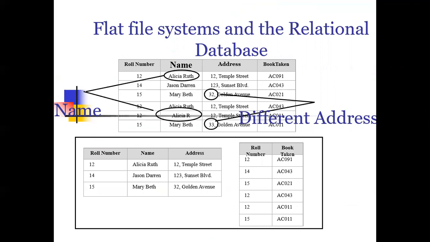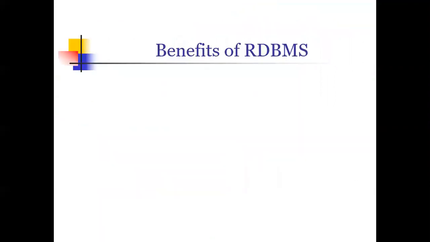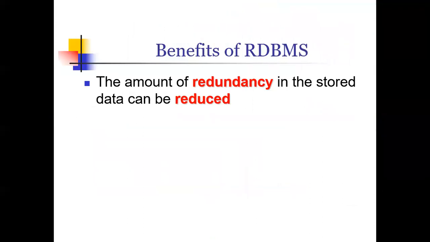Now we'll see the advantages, the benefits of using the RDBMS. The first benefit is that the amount of redundancy in the stored data can be reduced.